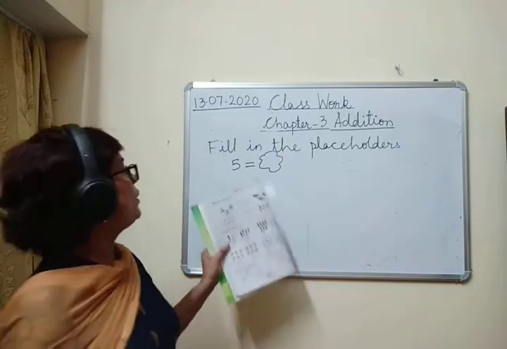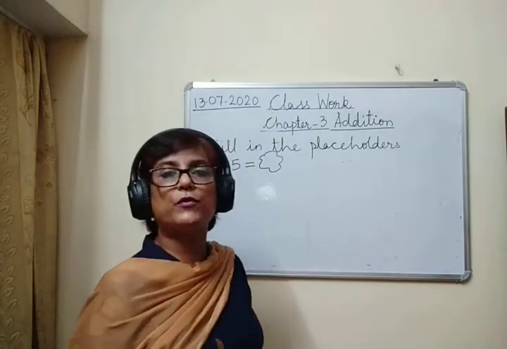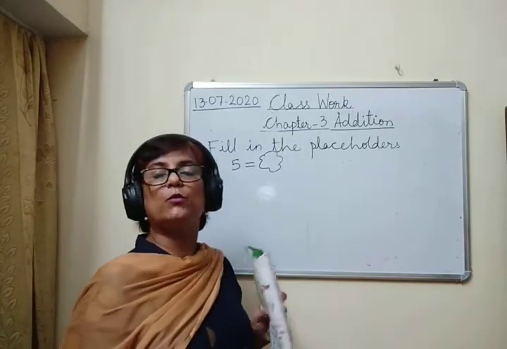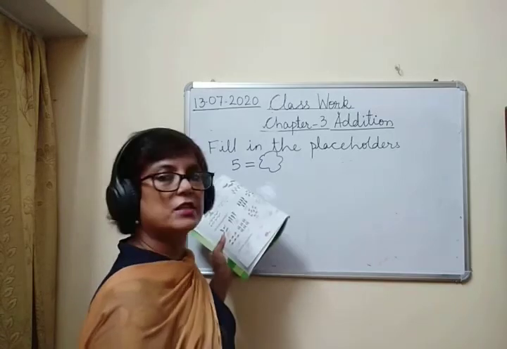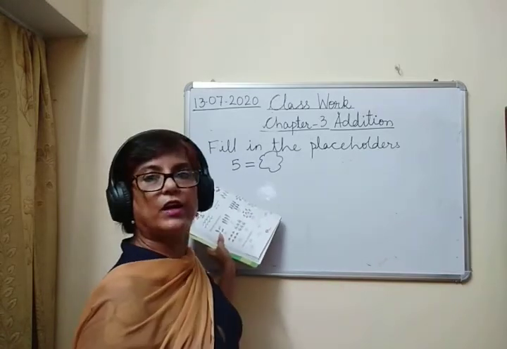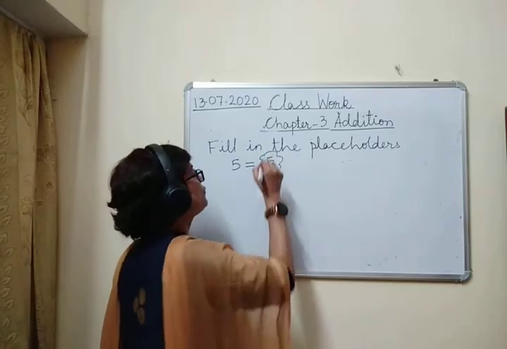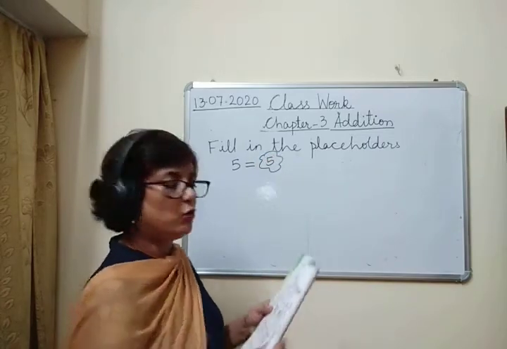correct number. So if there is sign of is equal to in between, यहाँ पे आप क्या लिखोगे? Which number will come here? Obviously 5, because on this side we have 5. So on this side also we should have 5. So 5 is equal to 5.